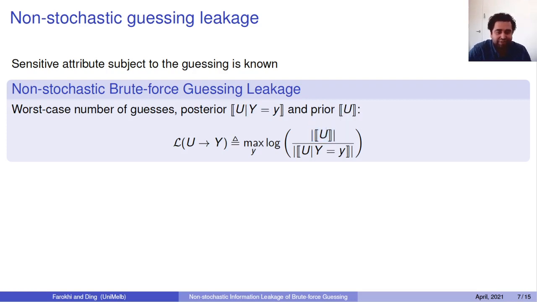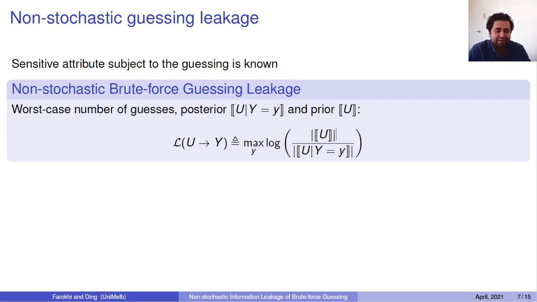So the number of guesses would be the size of the range of u. You're guessing one by one and going ahead until you get to the correct case, and the worst case is that you have to go to the end, and then that would be the correct guess, okay? So that would be the worst case when you don't know y, and if you know y, you look at the conditional range and then take the size of that, and you need that many guesses, okay?